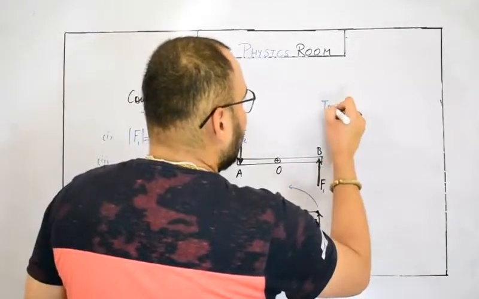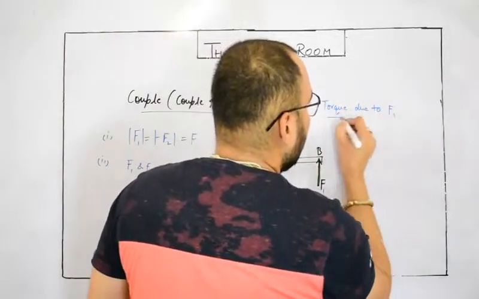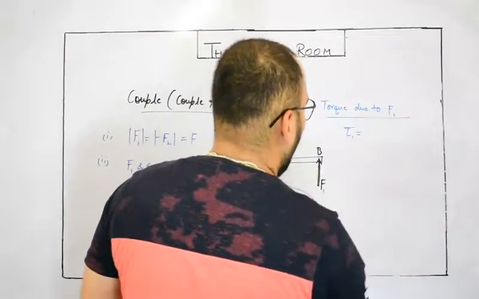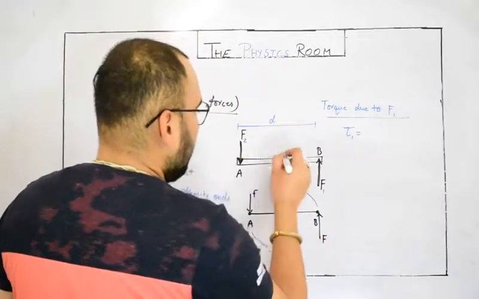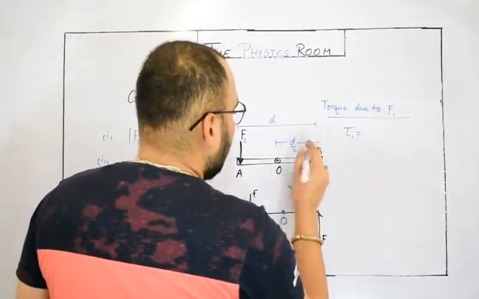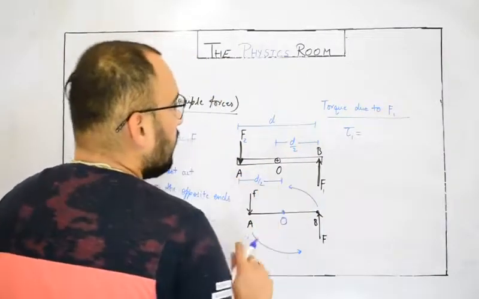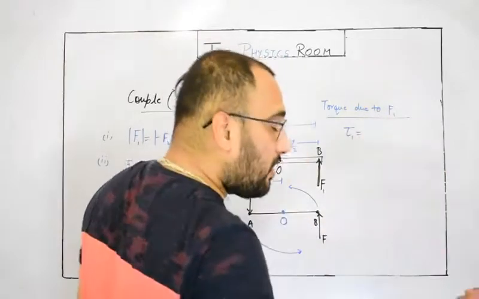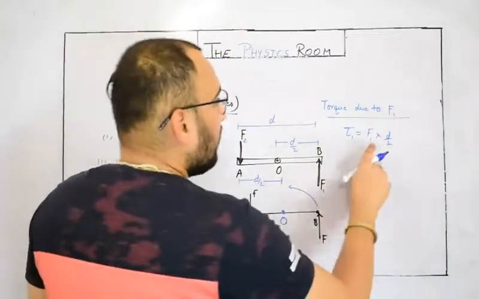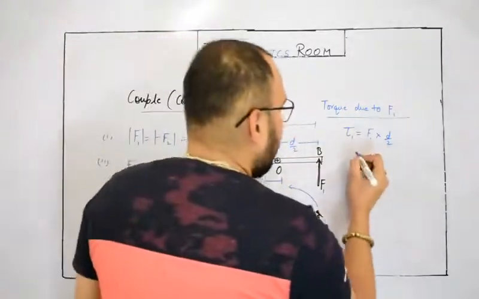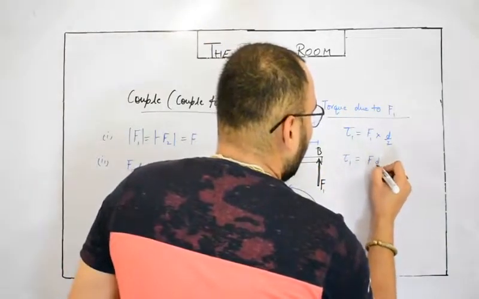So torque due to F1 is tau 1, force into perpendicular distance. If I represent the perpendicular gap between them as d, then it would be d by 2, if this point is lying exactly in the center. So torque due to F1 is force into perpendicular distance. Force is F1 and perpendicular distance is d by 2. The value of F1 is actually F, because the direction we have discussed should be positive right now. So F into d by 2.